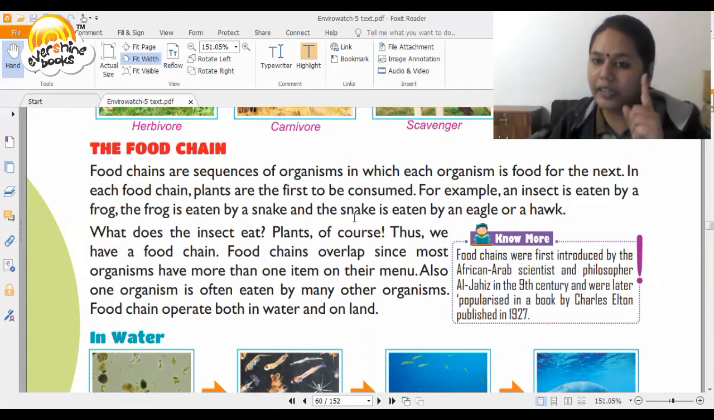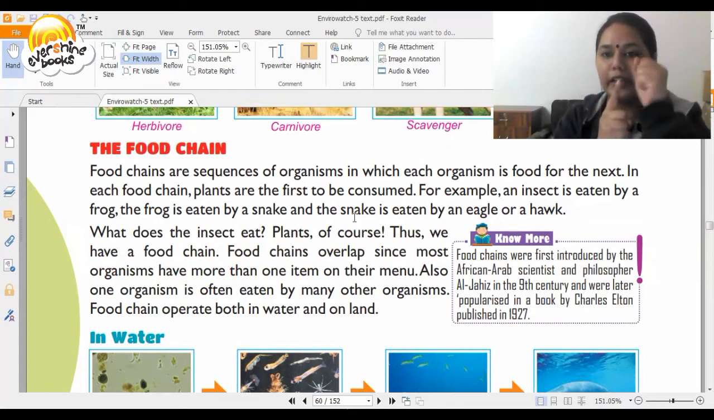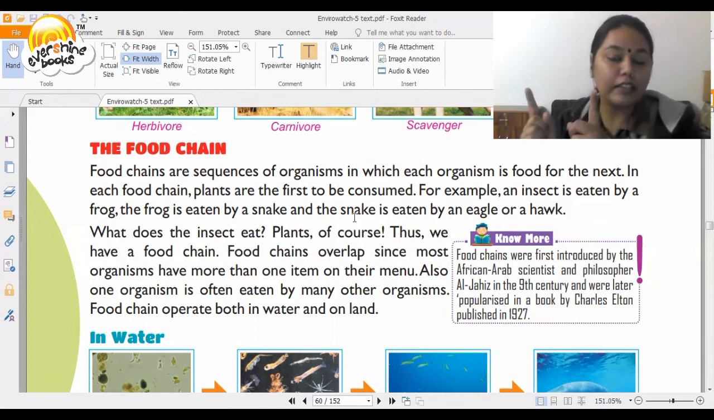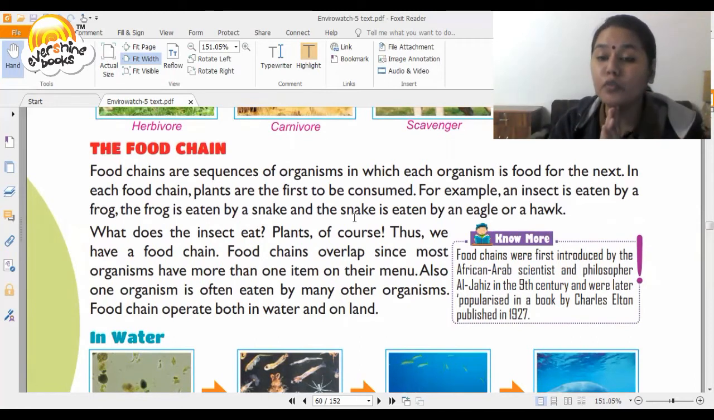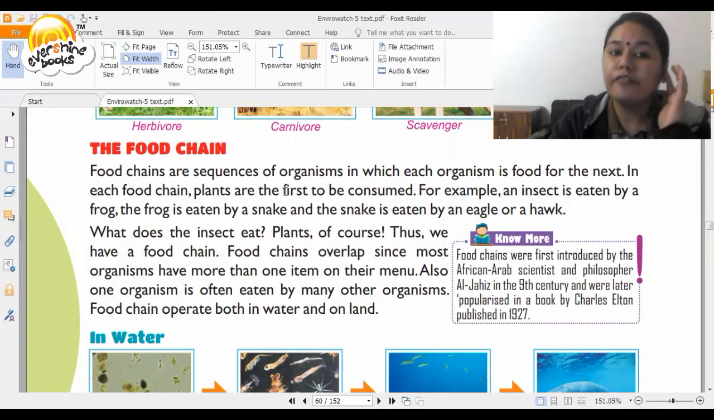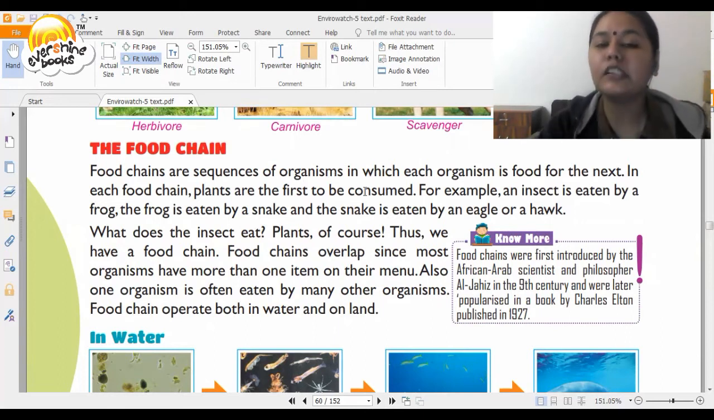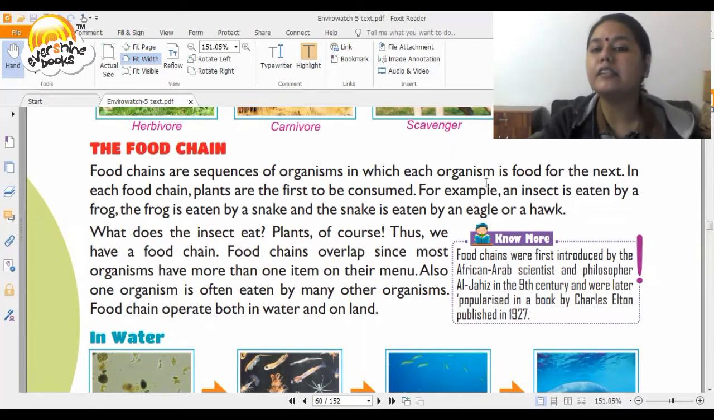So if one organism in the chain is not there, how will this organism survive? And if this organism is not able to get its food, will this organism live for a long time? No. Then the next organism. So gradually everyone will lose their source of food. And can we live without food? No. Food chains are sequences of organisms in which one organism is food for the next.